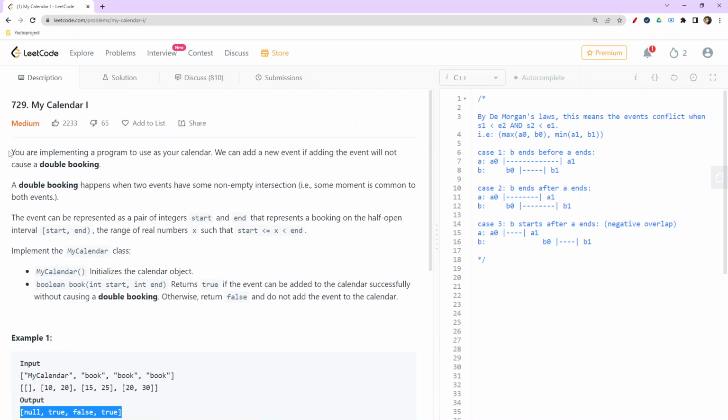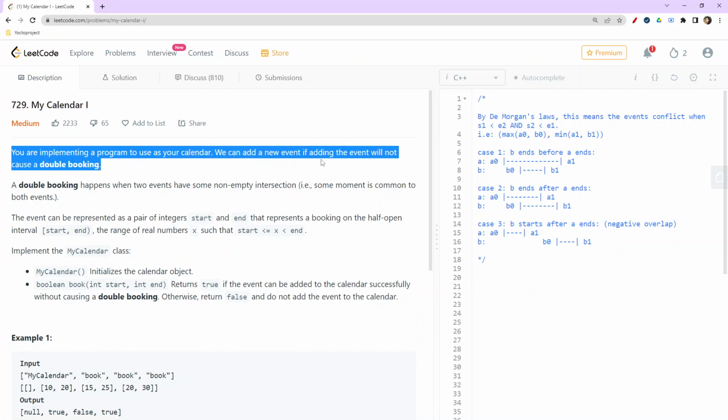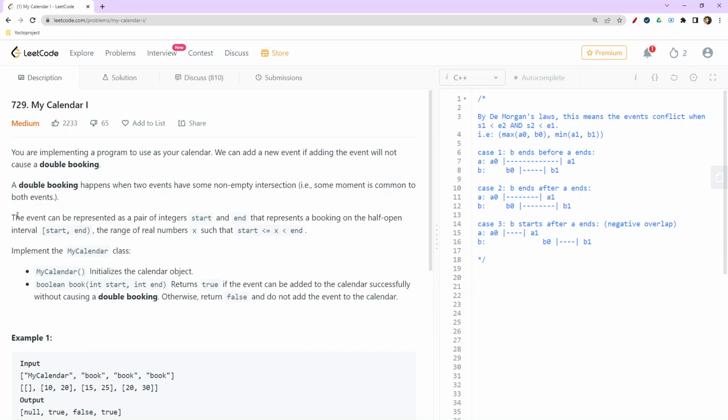Now here the thing is that you are implementing a program to use as your calendar. We can add a new event if adding the new event will not cause double booking. So basically double booking means that the events shouldn't overlap with each other. Two events having a non-empty intersection is known as double booking. That is, some moment is common between both events, meaning both of the events are intersecting.